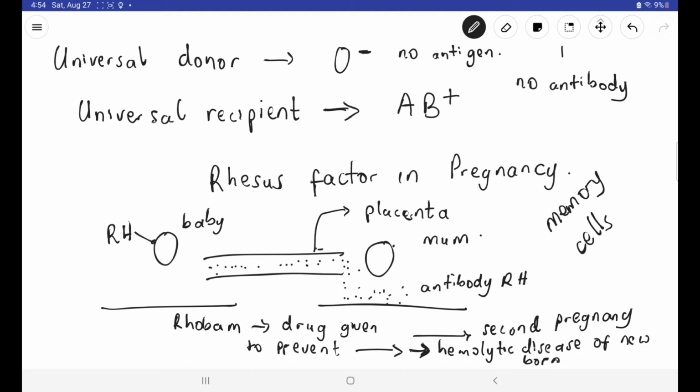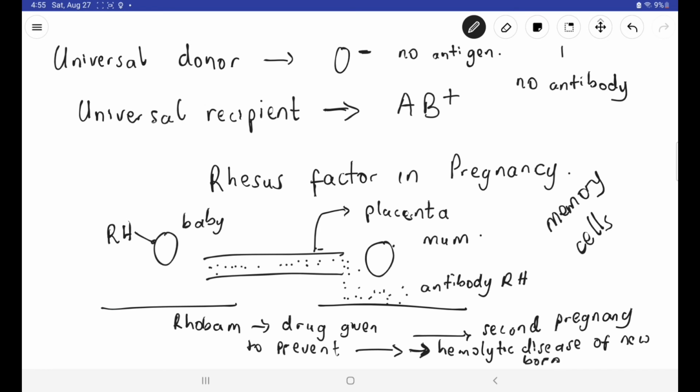What begins to happen is the serum around the red blood cells of the mom begins to see that rhesus factor as the enemy, and they begin to raise up antibodies against that particular rhesus factor antigen. If this is the first pregnancy, the body is still studying that rhesus factor and doesn't produce enough antibodies to cause damage. But if there is a second pregnancy, and that pregnancy also involves a baby who has the